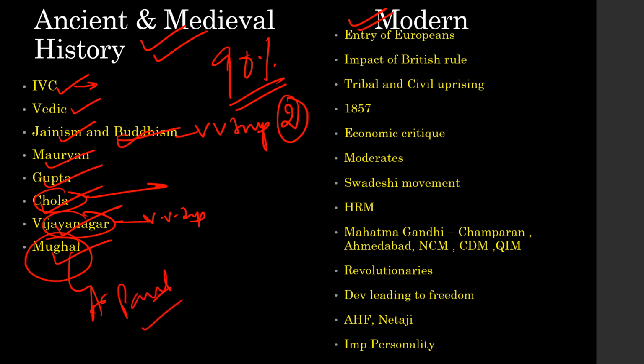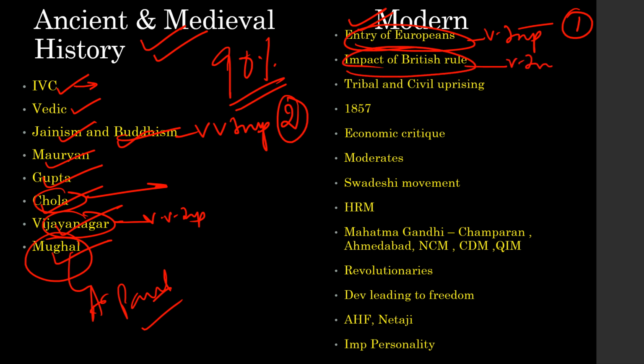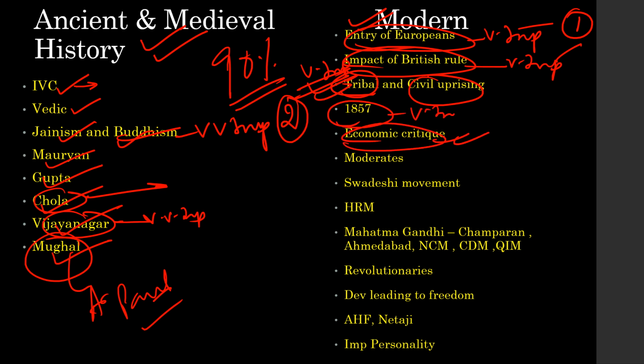Guys, coming to modern India, entry of Europeans, very important. Nowadays, every year one question is coming on entry of Europeans. Then impact of British rule in India, again very, very important. What is the administrative impact, what is the political impact, what is the economic impact, very, very important. Then tribal uprising and civil uprising. Tribal uprising is becoming very, very important. You can expect questions on tribal uprising. Then 1857, very important. Then economic critique, again very important, a very repeated theme in the UPSC prelims.